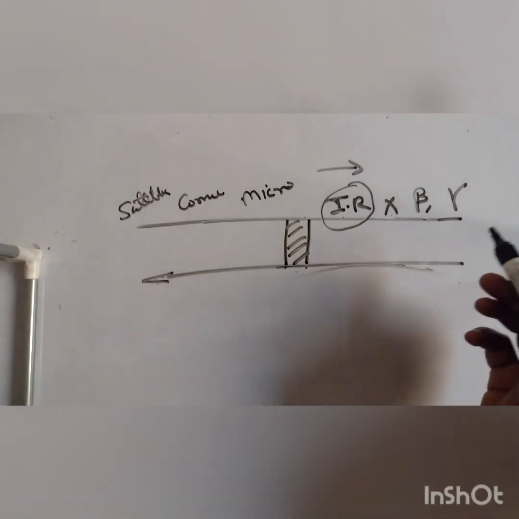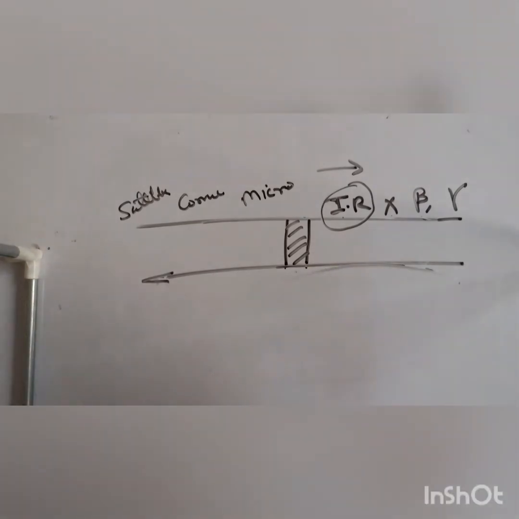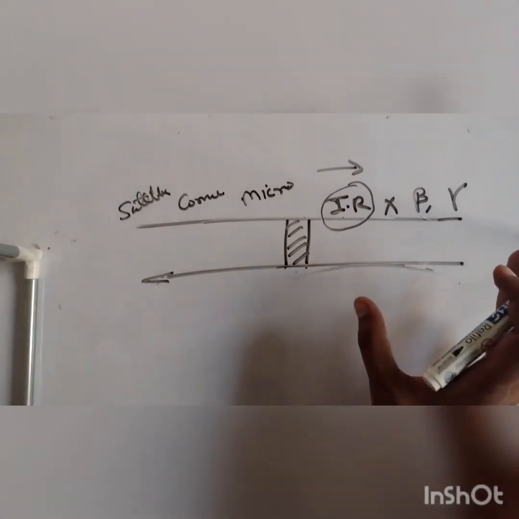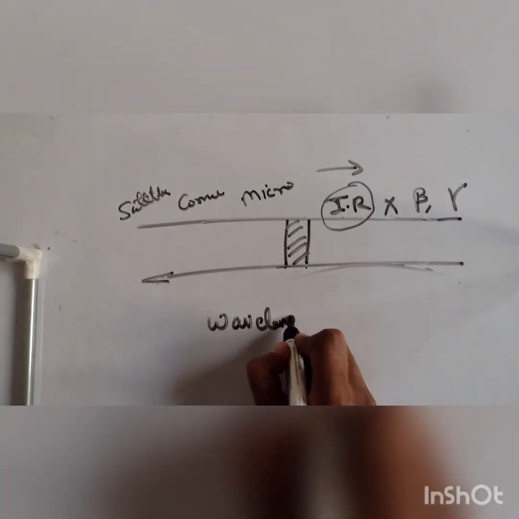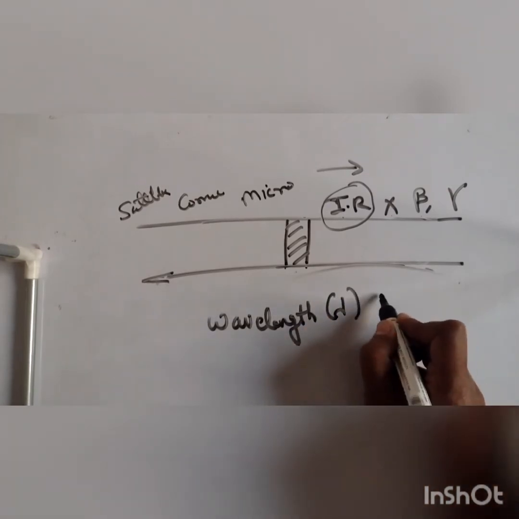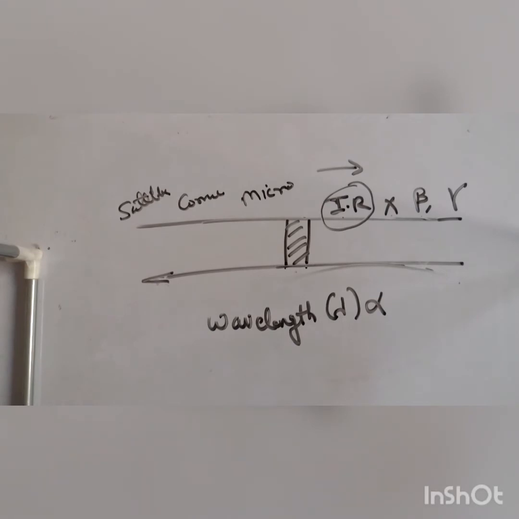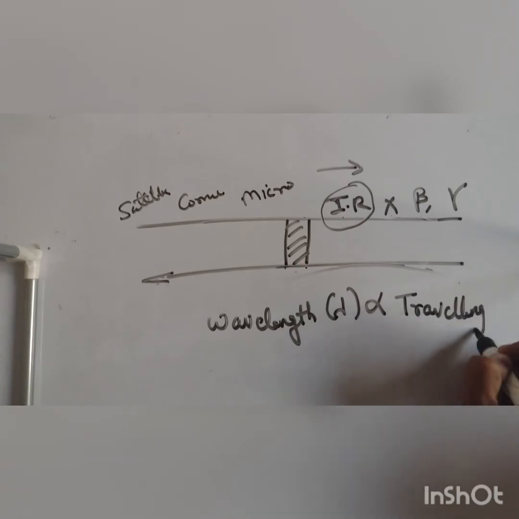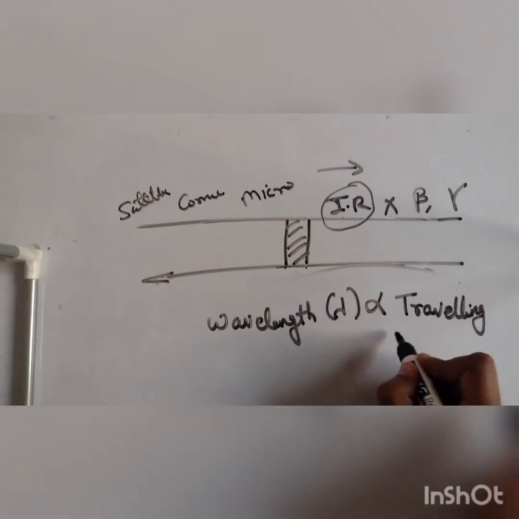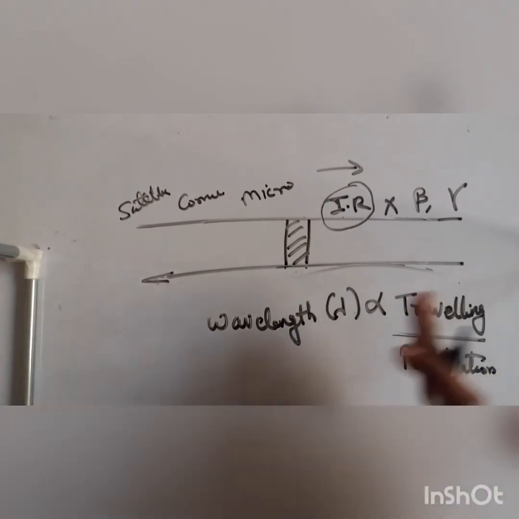X-ray, beta ray, gamma ray can penetrate through anything, but they can't travel further. They are decomposed at the place itself. Why? Because of their nature. So what can you derive? Wavelength, or lambda, is directly proportional to traveling power, or traveling distance, and inversely proportional to penetration. Penetration means to pass through anything.